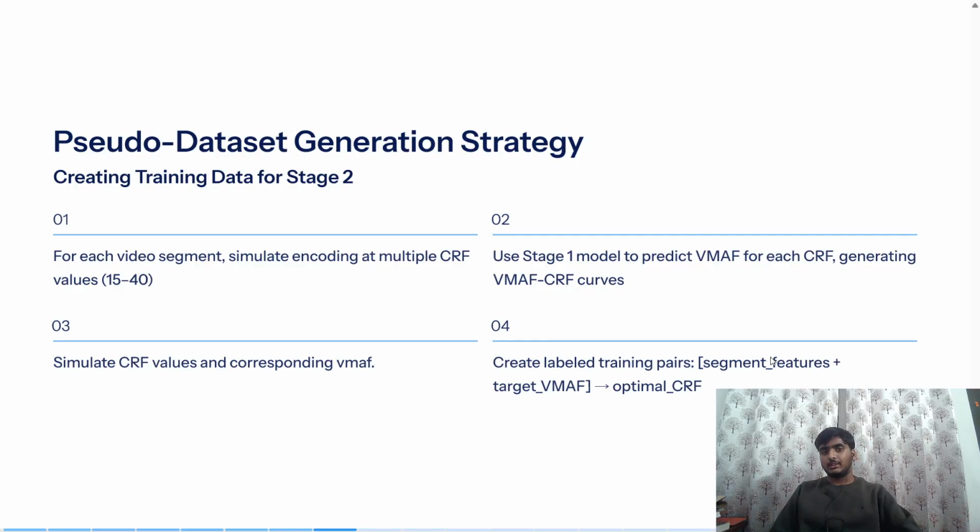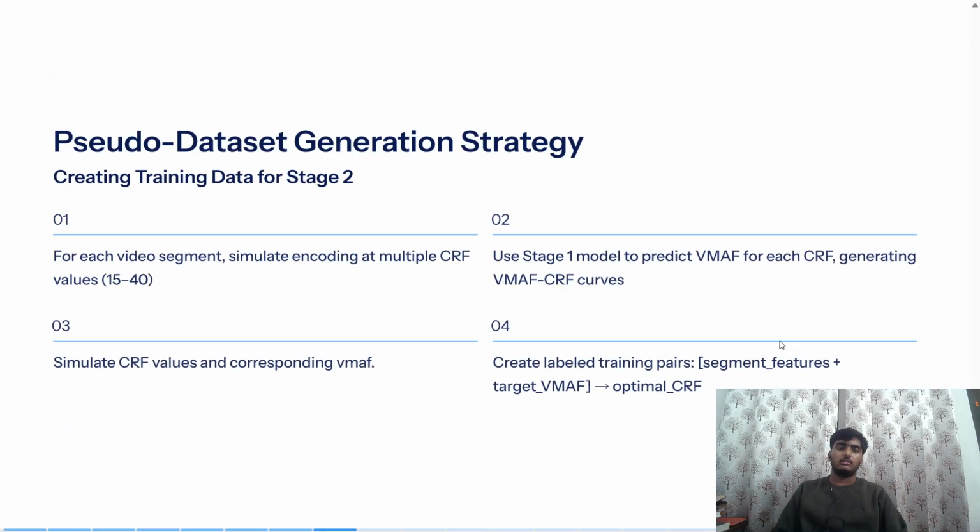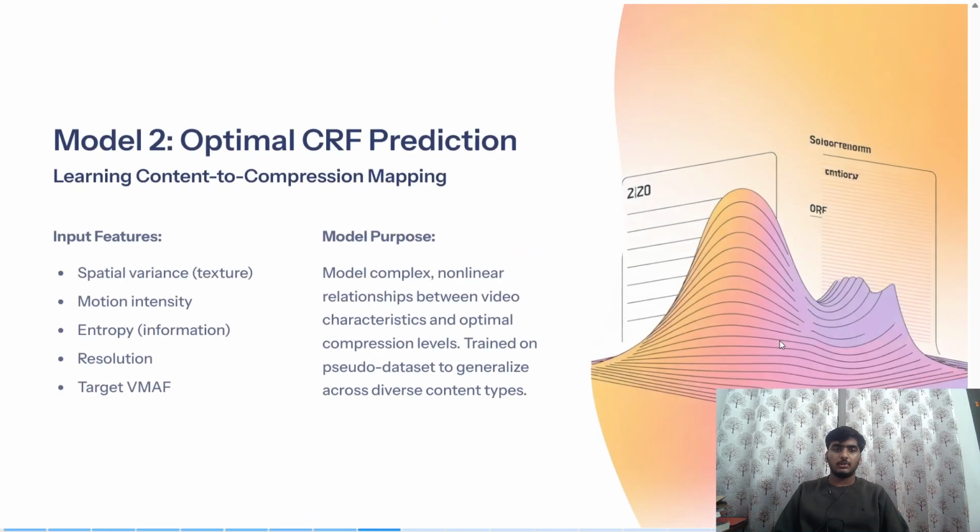To create this pseudo dataset, we input some CRF values and predict what VMAF values they might have. The input features we already have from the videos, so we can use them. Now we created a pseudo dataset that has multiple values of CRF. Here we had only three values. So now we use this dataset for training the other model.